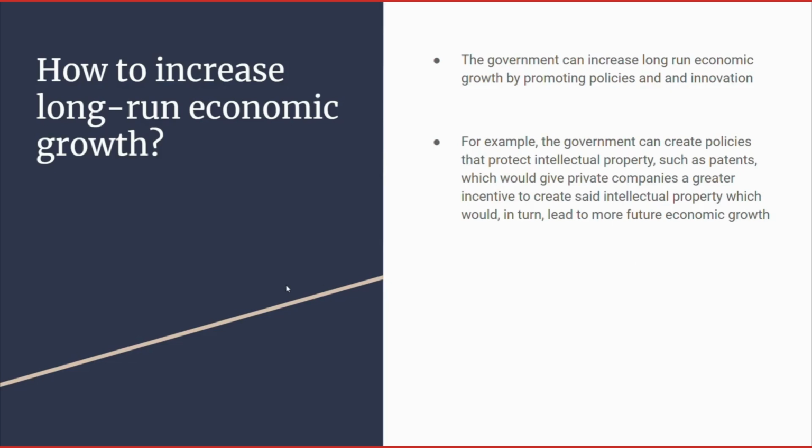So how do we increase long-run economic growth? Well, the government can increase long-run economic growth by promoting public policies and innovation. So, for example, the government could create policies that protect intellectual property, such as patents, which would give private companies a greater incentive to create said intellectual property, which would in turn lead to more future economic growth.